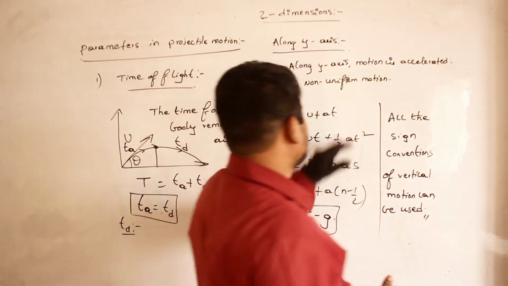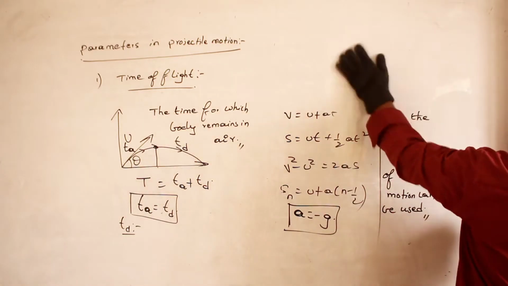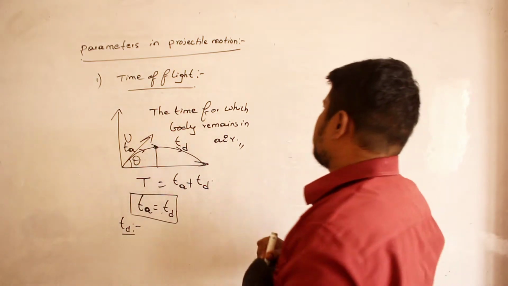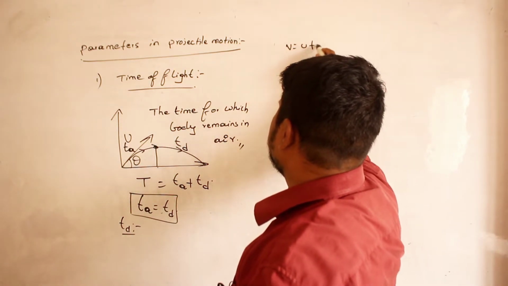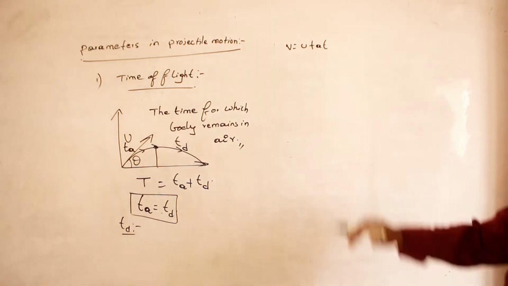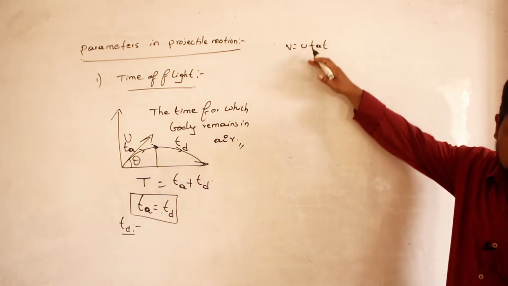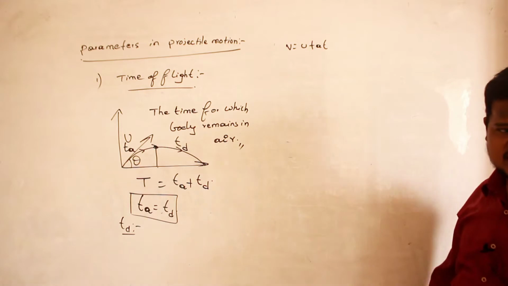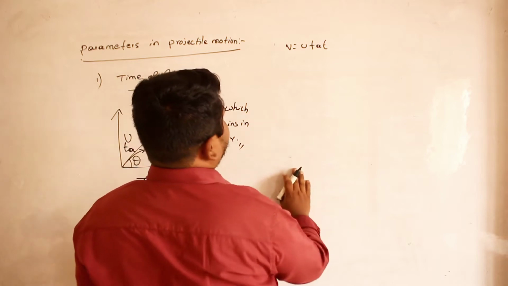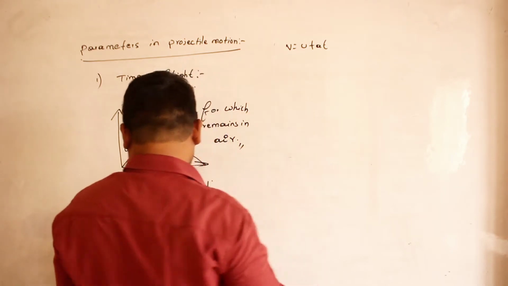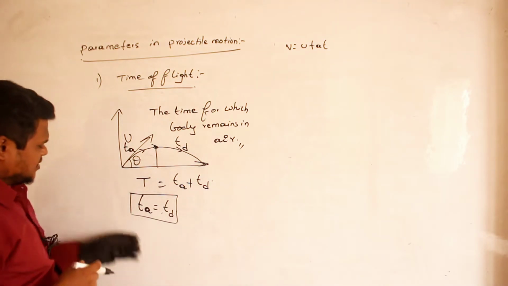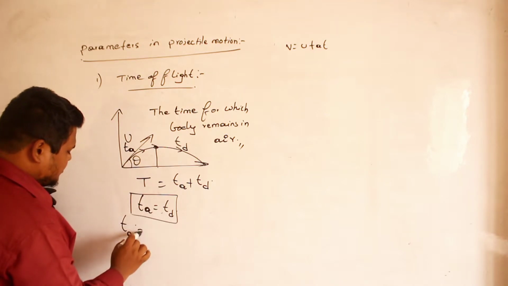Clear? Okay. So therefore, I will take the relation v is equal to u plus at. Okay, no? So if I am using this relation, immediately you should remember that we are doing motion along the x-axis. We are trying to take motion along the y-axis. I said x-axis, y-axis. So therefore, how can I write it? I was calculating time of descent, Amma. Instead of time of descent, I will calculate time of ascent, Amma. That is better. Time of ascent.